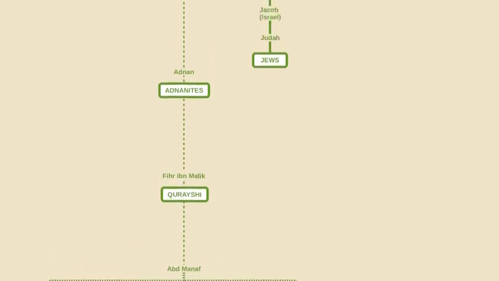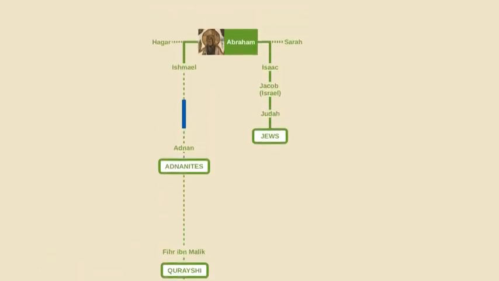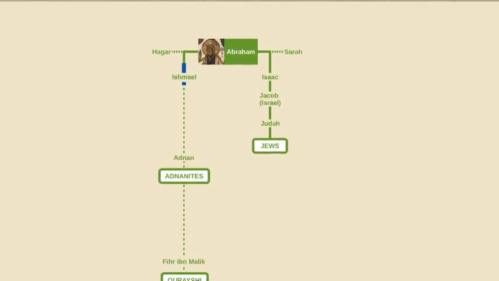According to tradition, the Adnanite Arabs were descendants of Ishmael, the firstborn son of Abraham, whereas the Jews were descendants of Isaac, Abraham's second-born. This is why both Judaism and Islam, as well as Christianity, are considered Abrahamic religions. Ishmael's mother was an Egyptian named Hajar, whereas Isaac's mother was Sarah. Sarah, like Abraham, was originally from Mesopotamia. But like I say, these links are based on tradition, not on historical records.